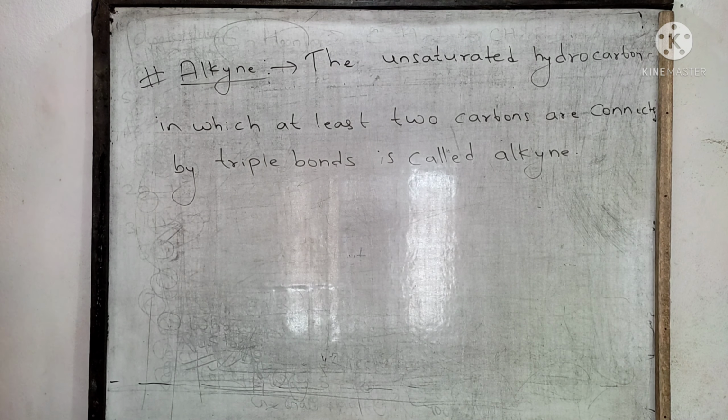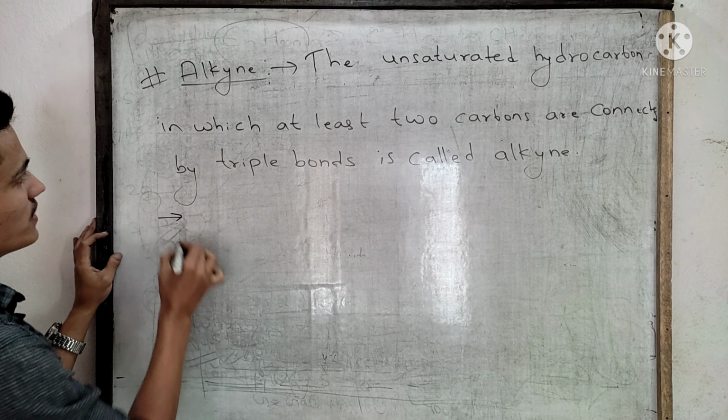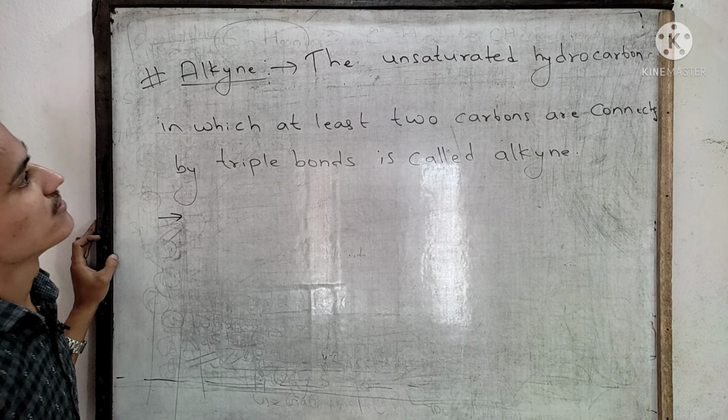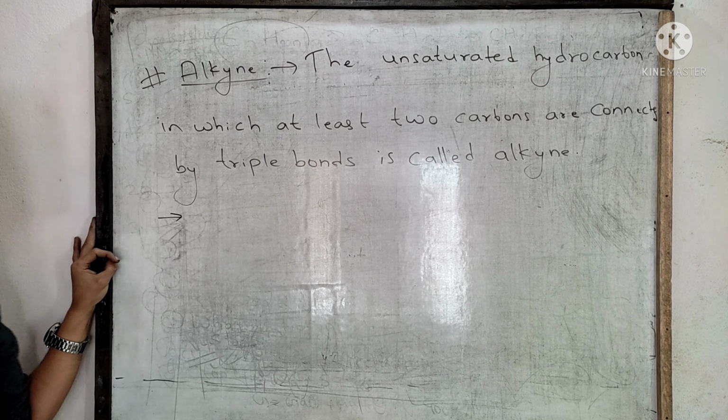Okay, please note it down. Alkyne is the unsaturated hydrocarbon in which at least two carbon atoms are bonded by triple bonds.